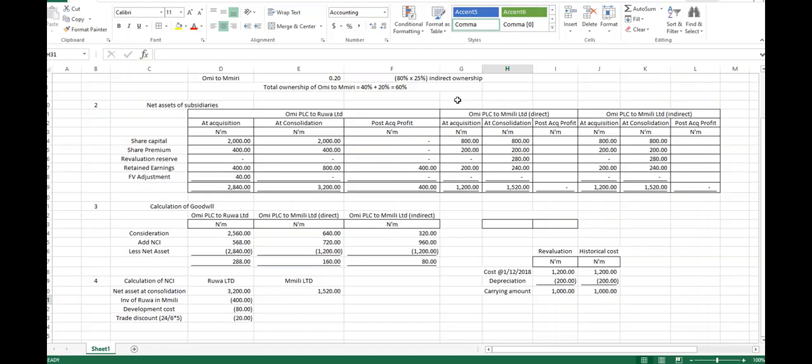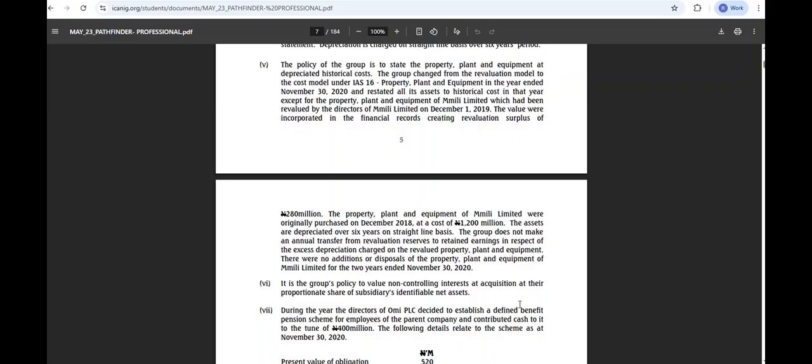Now, as at 2019, what's the value of the assets? Revaluation. It was revalued to 1,280.